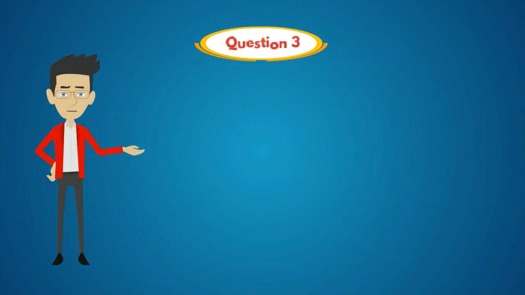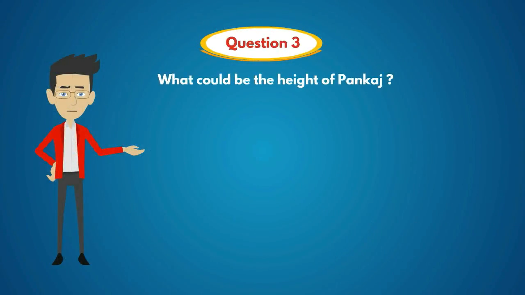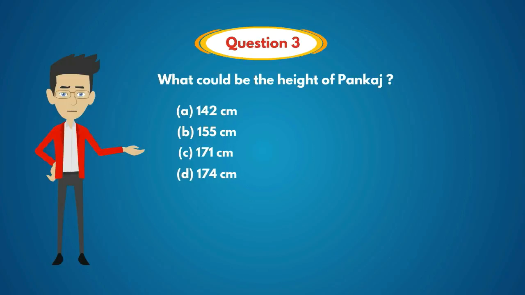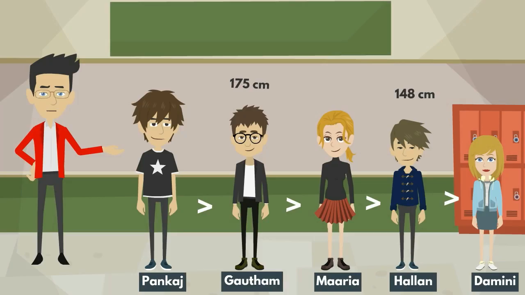Question 3. What could be the height of Pankaj? The options are A. 142 centimeters, B. 155 centimeters, C. 171 centimeters, D. 174 centimeters and E. none of these. Let us see the solution.